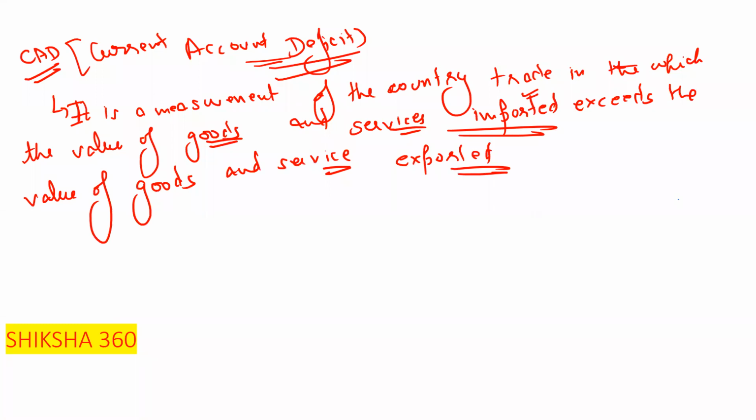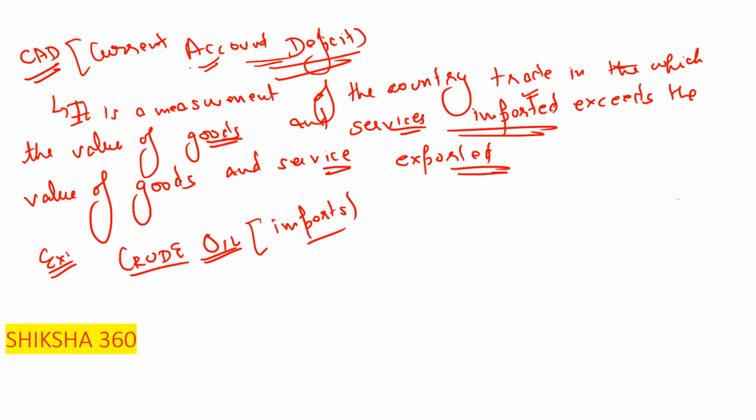And what is the main role played under that? For example, crude oil. India imports the majority of its crude oil, and this is one of the main reasons for the current account deficit.